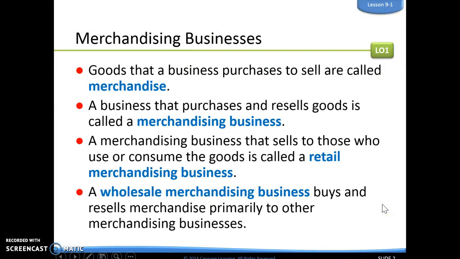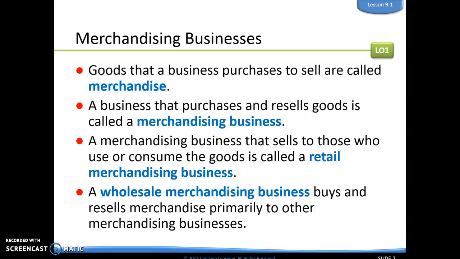So first, we're just going through a bunch of terms. Merchandise is goods that a business purchases to sell. A merchandising business then is that business that purchases and resells goods. A retail merchandising business is a merchandising business that sells to those who use or consume those goods. So if you think of Target, it's going to be a retail merchandising business. They sell to us, the consumer. We buy those goods and we are either going to use them or consume those goods.